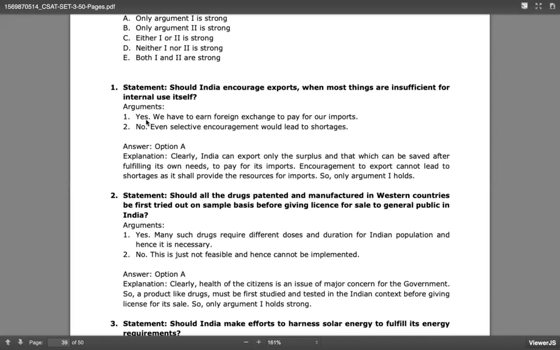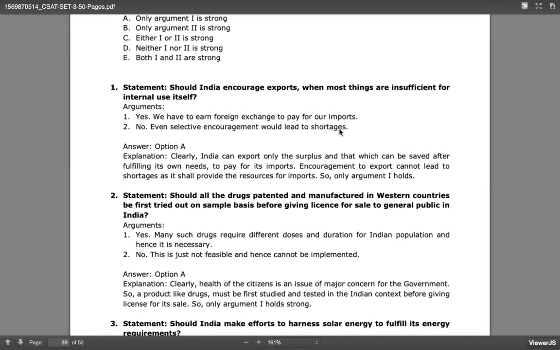What are the arguments? Yes, we have to earn foreign exchange to pay for our imports. A lot of things that we cannot produce, we are importing from other countries. So for that, foreign exchange is needed. So definitely we need to export, is the first argument. No, even selective encouragement would lead to shortages. Even selectively, if you encourage exports, it will lead to shortages.